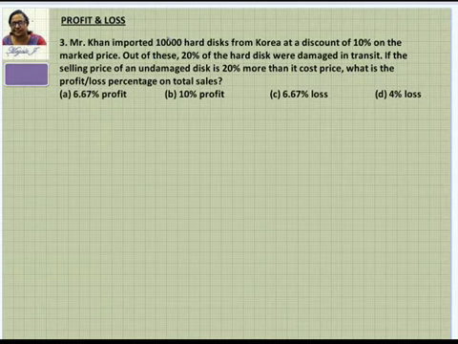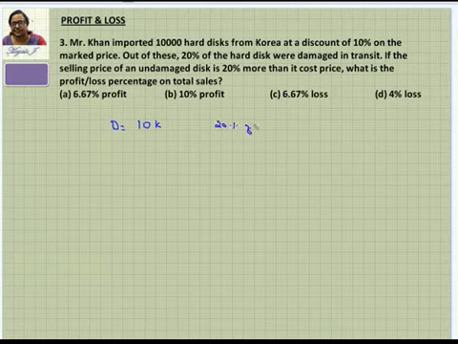So what you can do here is, we don't have to consider such a big number. We can go for a small number, very small, where you can consider this 20% damage. So the 20% damage, I can go for 10. That would be like 10K. Or the 10,000 what they mentioned, let me consider the number of discs is nothing but 10K. So that is nothing but 10K, and 20% is damaged.